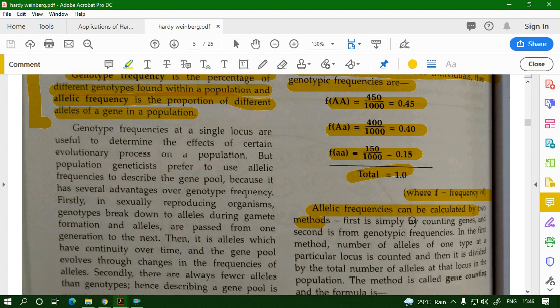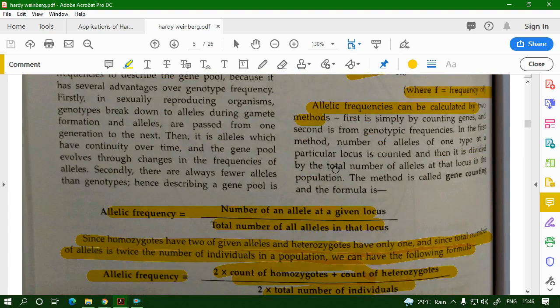So this is how you get the genotypic frequency. Now we are going to calculate the allelic frequency from this genotypic frequency. Allelic frequency can be calculated by 2 methods. The first is the gene counting method. The formula is: allelic frequency is the number of an allele at a given locus, divided by the total number of all alleles in that given locus.